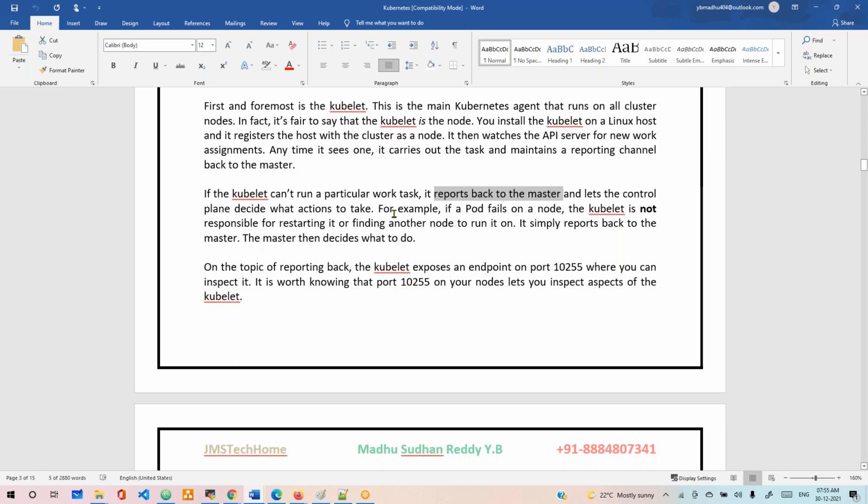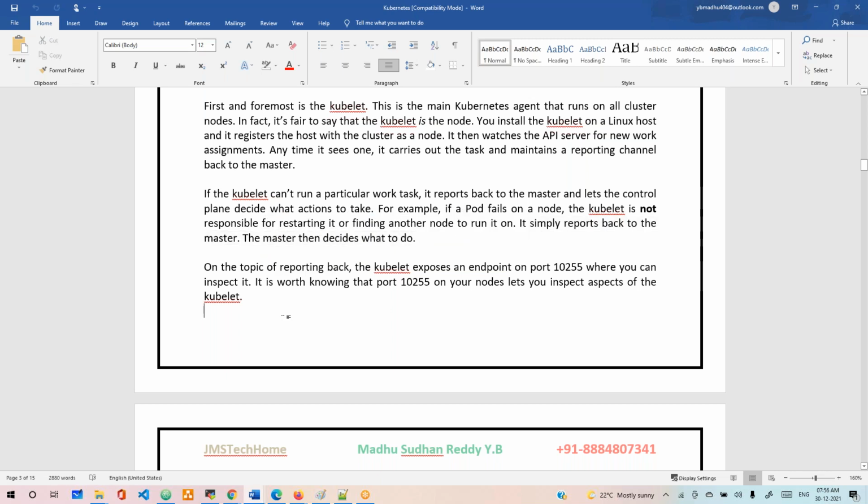For example, if a pod fails on a node, the kubelet is not responsible for restarting it or finding another node to run it on. It simply reports back to the master, and the master decides what to do.